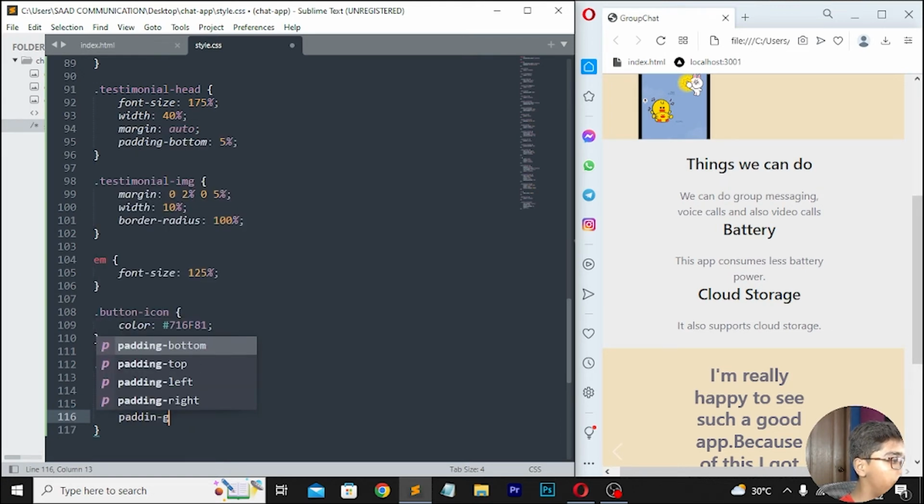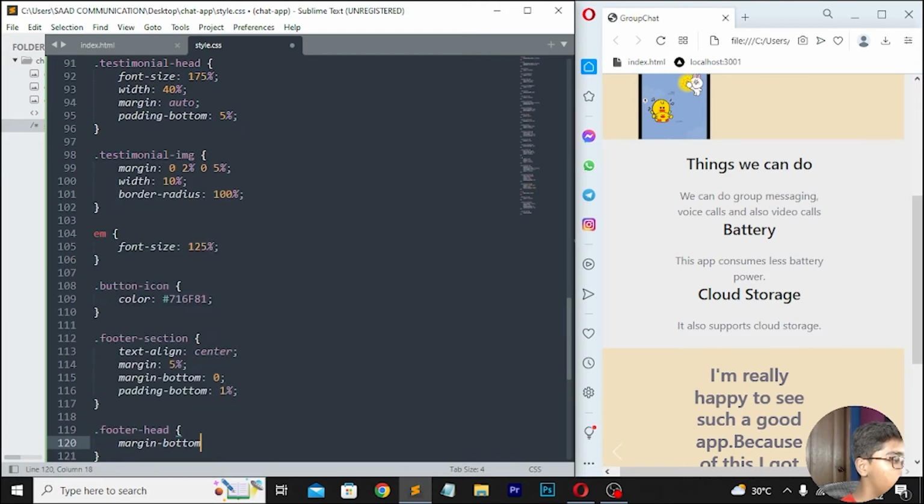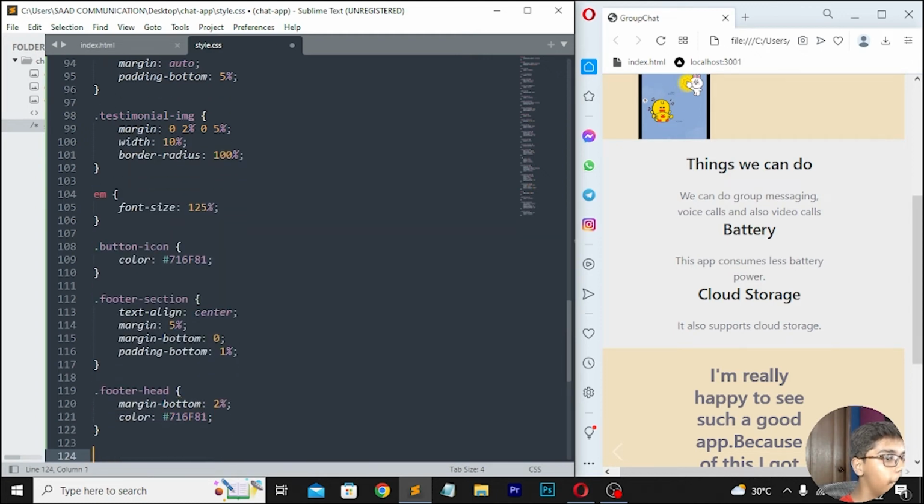And then I'll be writing padding-bottom here. So simply I will be now writing padding-bottom 1%. Then you have to simply move down here. So here I will be now writing .footer-head. Then I'll be writing margin-bottom, which should be 2%. Here I'll be writing color, which should be 716581. Then move down. Right here .footer-link.